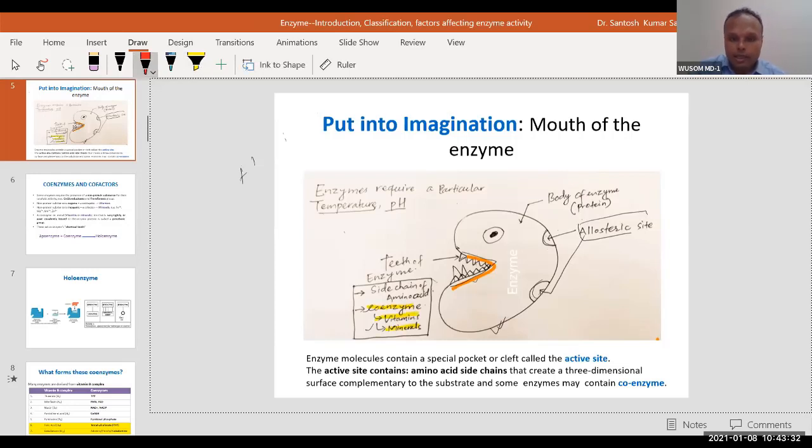Only certain enzymes will have it. So there are two types of compounds responsible for formation of teeth. One is side chain, second is coenzyme. So coenzyme is also part of teeth.